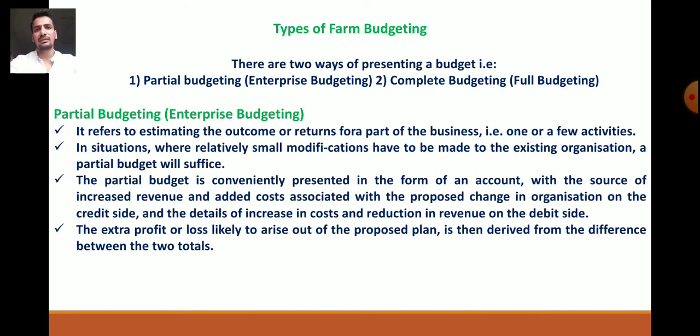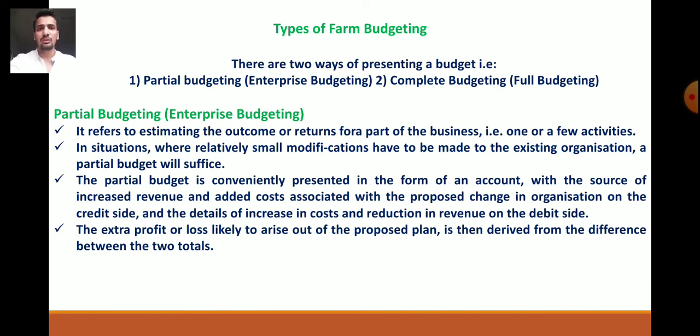Now we will discuss them one by one. The first one is partial budgeting. Partial budgeting refers to estimating the outcome or returns from a part of the business. What is partial budgeting?